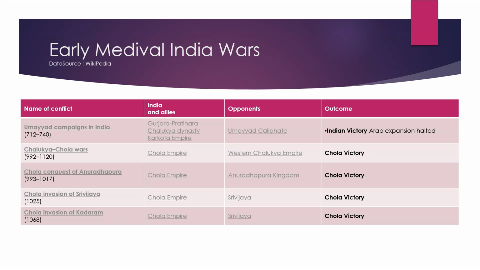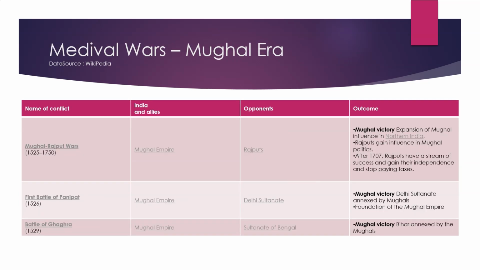Then Chola invasion of Kedah, 1068. India and its allies were the Chola Empire. Opponents were Srivijaya. Outcome was Chola victory. Name of the conflict: Mughal-Rajput Wars, 1525 to 1750. India and its allies were the Mughal Empire. Opponents were the Rajputs. And outcome was Mughal victory and expansion of Mughal influence in northern India.